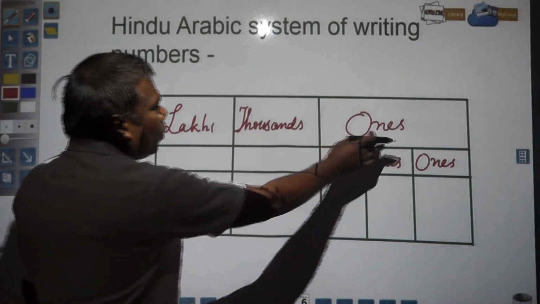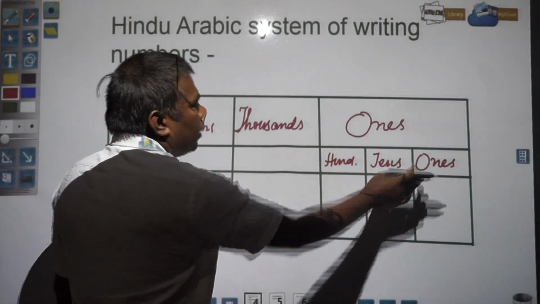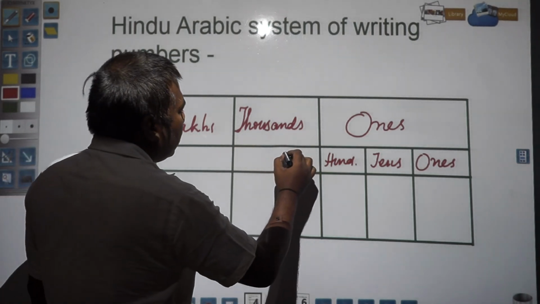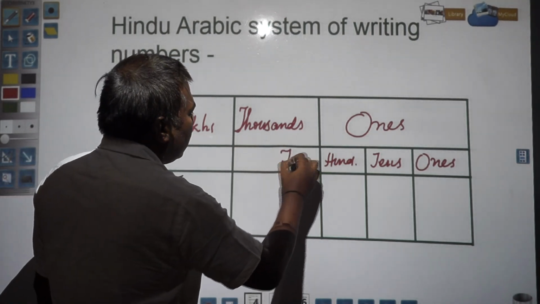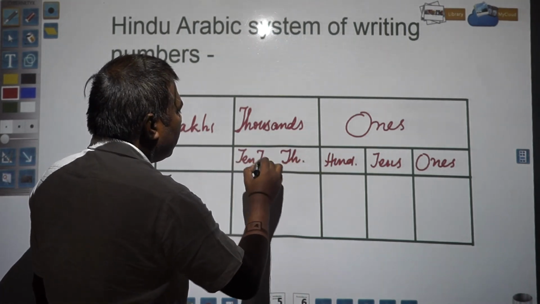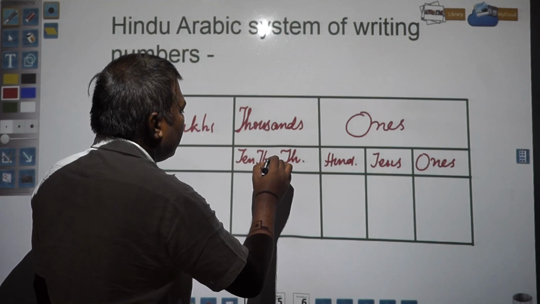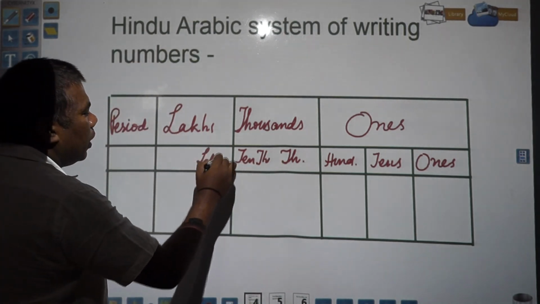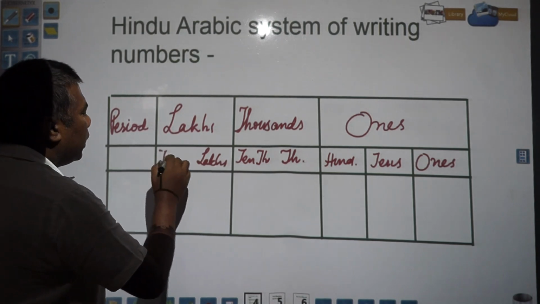Now, as ones have been divided into hundreds, tens and ones, thousands are divided into thousands and 10,000. Lakhs are divided into lakhs and 10 lakhs.